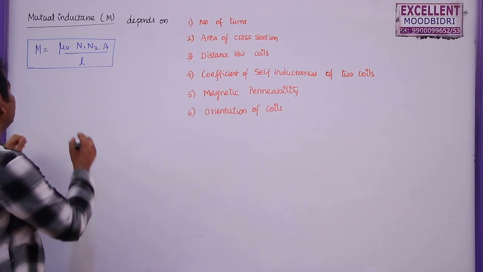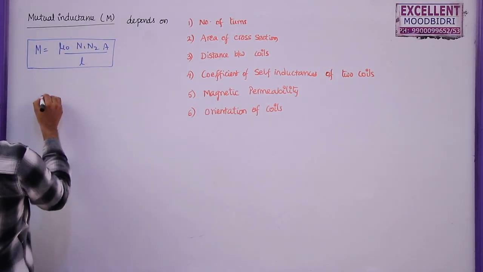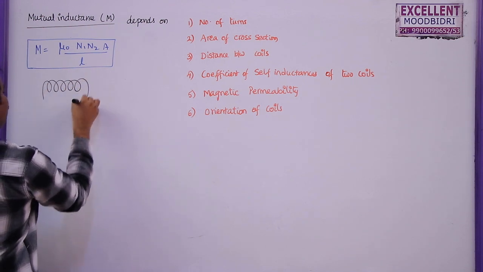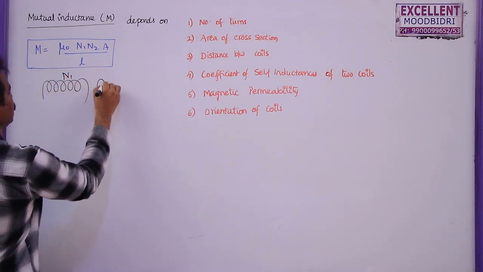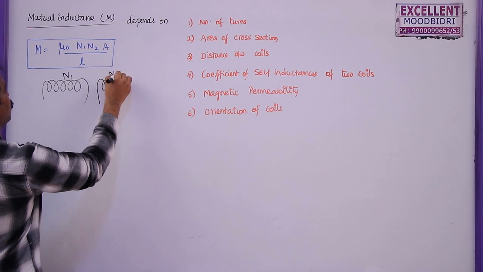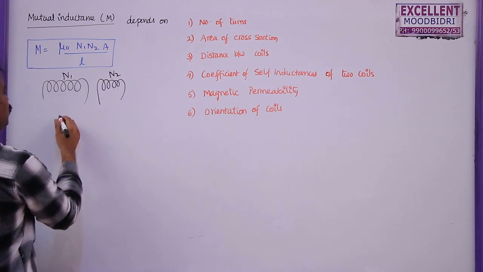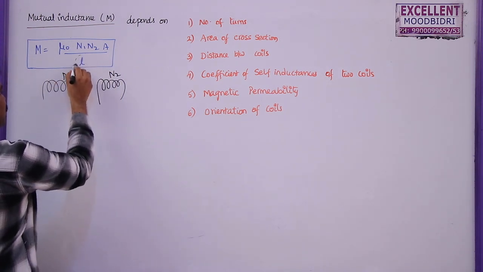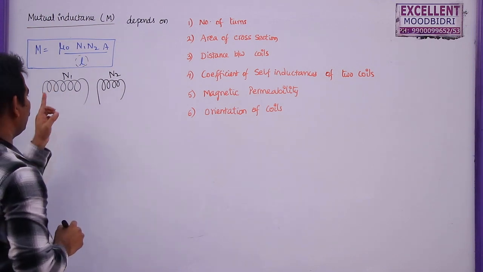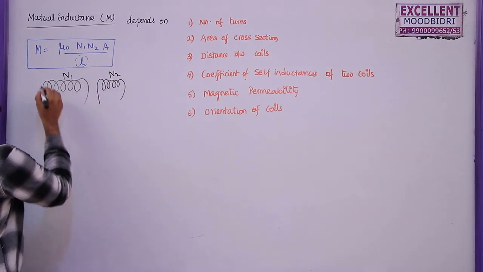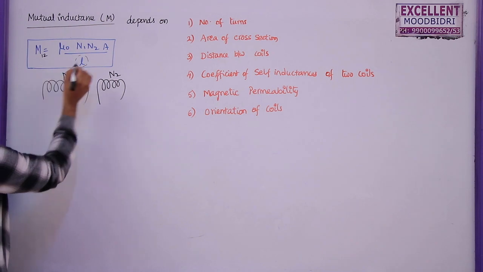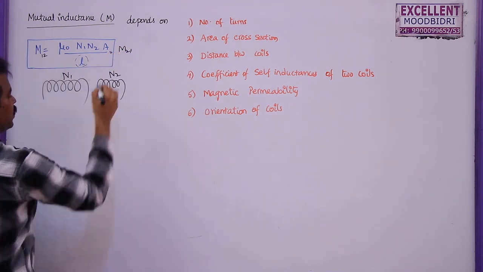Here is the mutual inductance between two solenoids. This is the first solenoid with total number of turns N1, this is the second solenoid with total number of turns N2. So here this is the length of the first solenoid only. Now the mutual inductance between these two is given by M12, or this can also be written as M21.